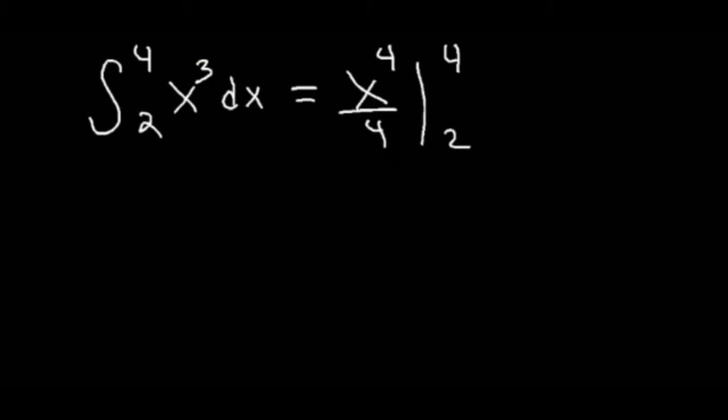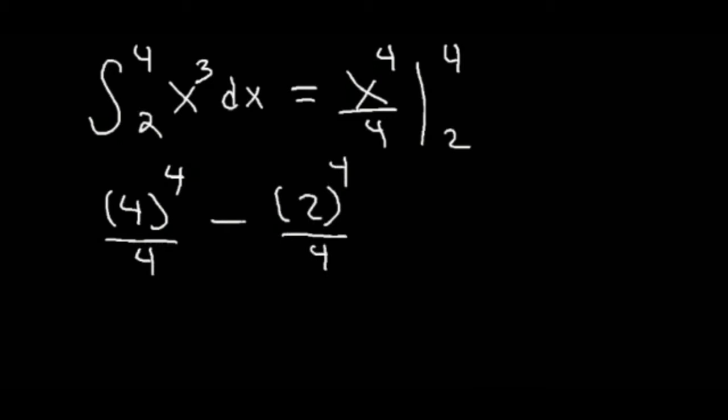So we need to plug in the top number first and then the number on the bottom. Let's plug in 4. It's going to be 4 to the 4th divided by 4 minus 2 to the 4th divided by 4. What is 4 to the 4th power?